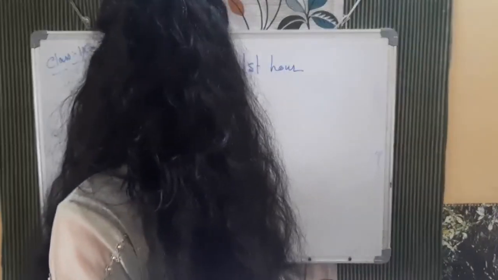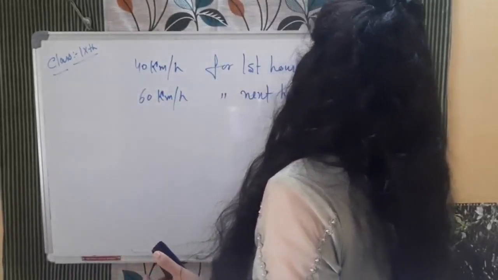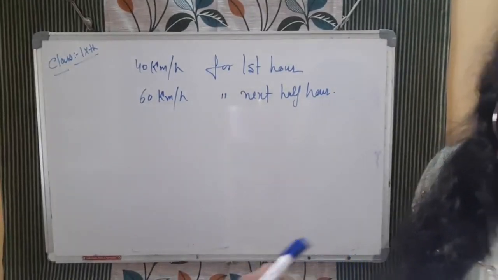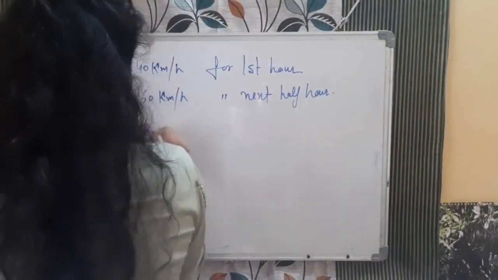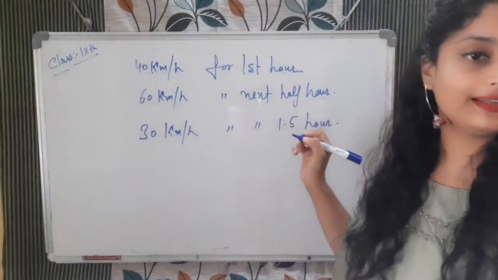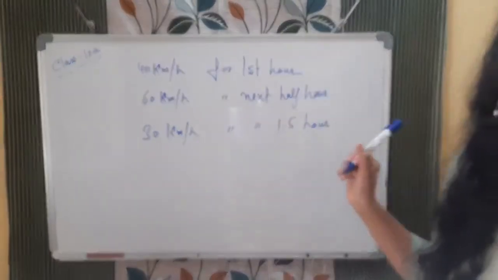After that, finally with the speed of 30 km per hour for the next 1.5 hour. Calculate the average speed of the car.